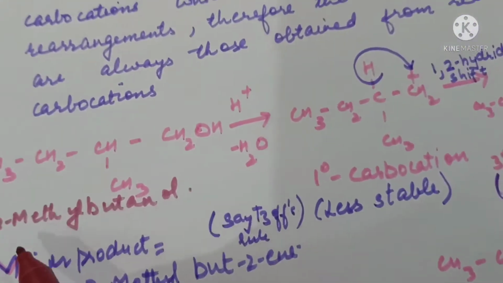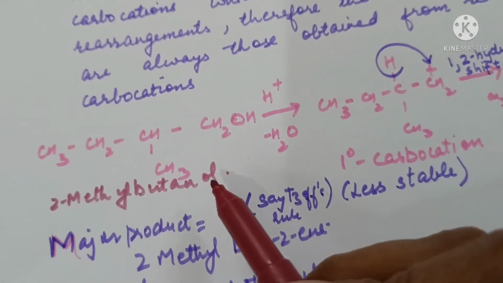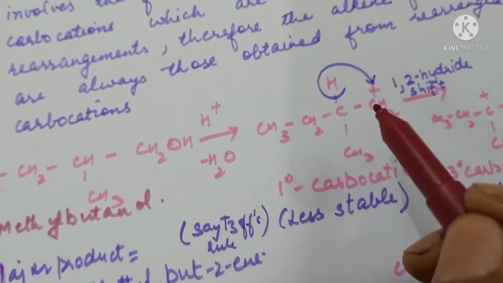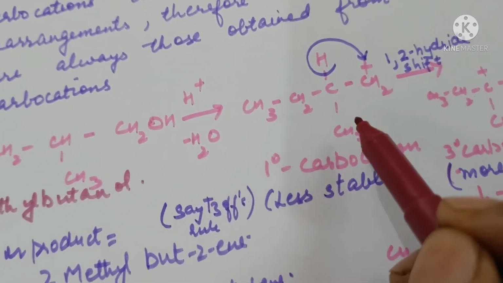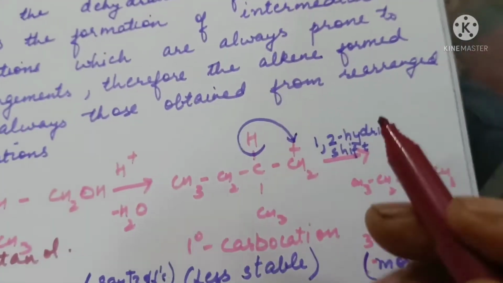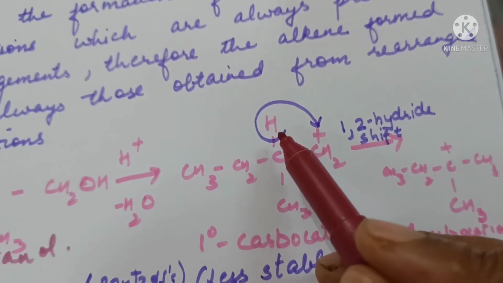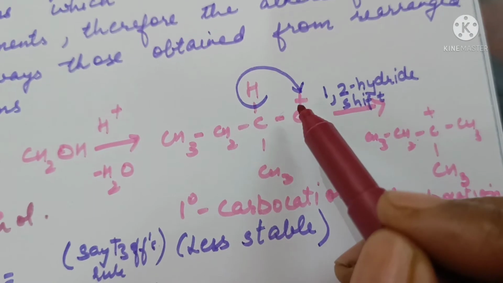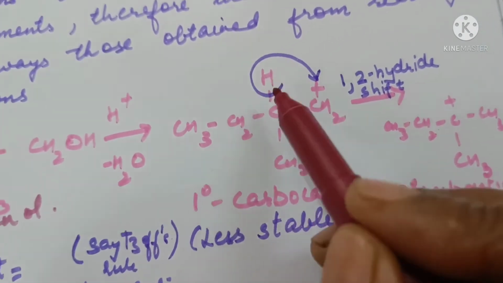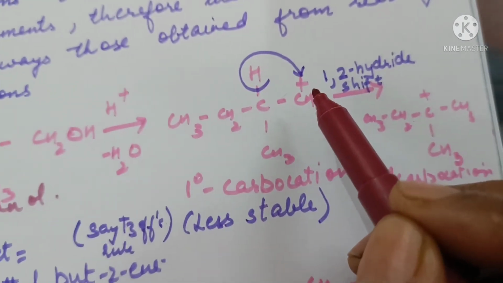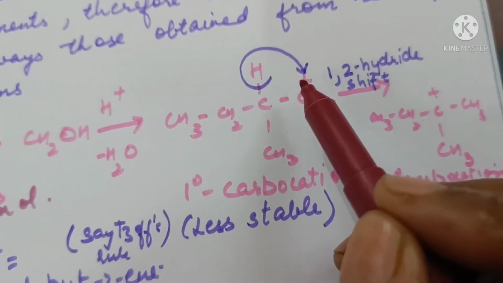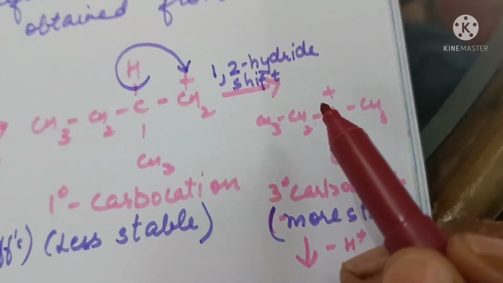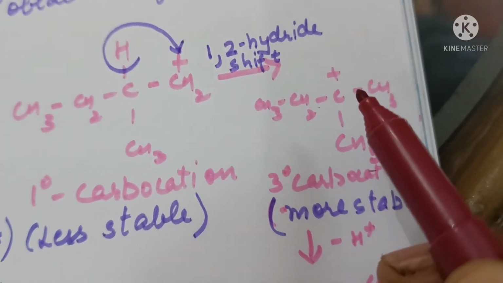For example, in case of 2-methyl-butanol, the first step is addition of proton and removal of water to form a primary carbocation, which is less stable. So there will be a rearrangement. The hydride of the second carbon atom, adjacent to the carbon atom carrying the positive charge, will get rearranged, and instead of positive charge on the primary carbon atom, the positive charge will be on the tertiary carbon atom.